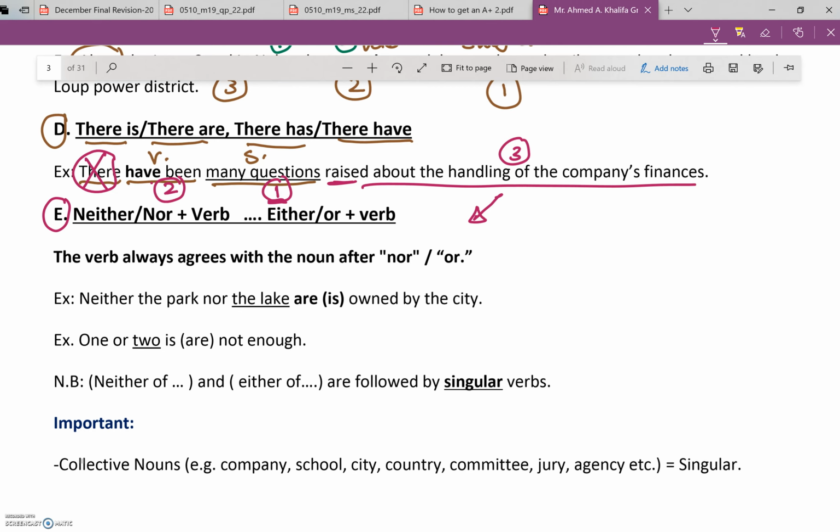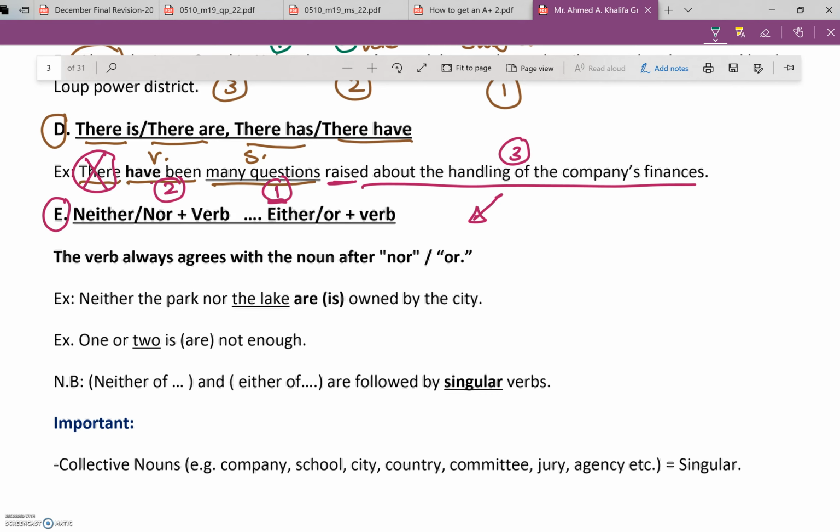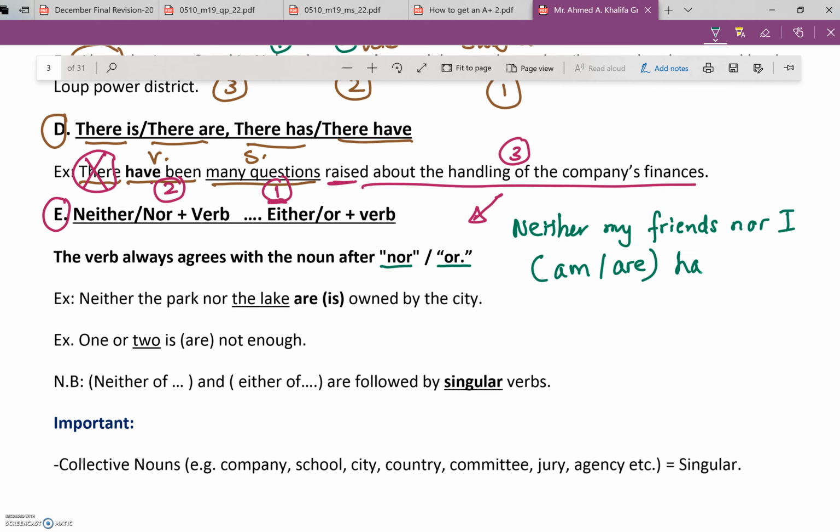Neither nor and either or. Okay, so look at the rule, it's a simple one. The verb always agrees with the noun after nor or. What do I mean by this? If I give you an example like this, neither my friends nor I are whatever happy about what happened.